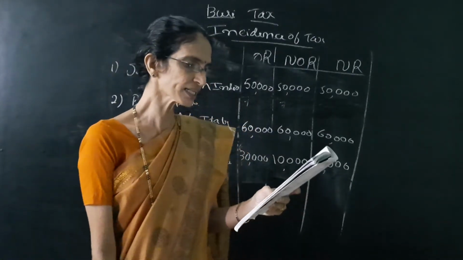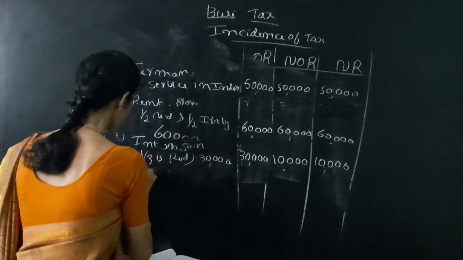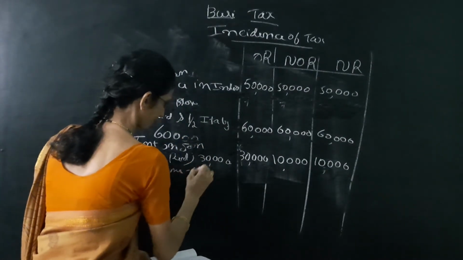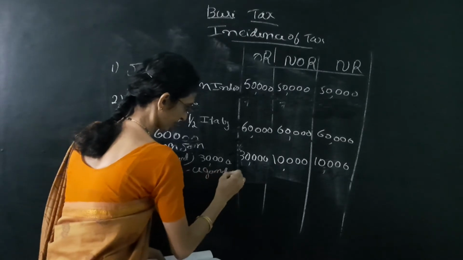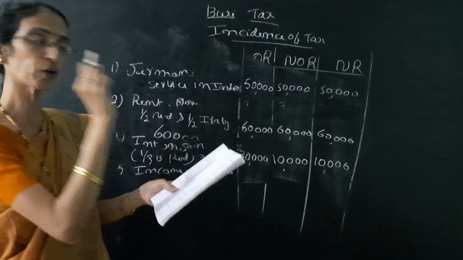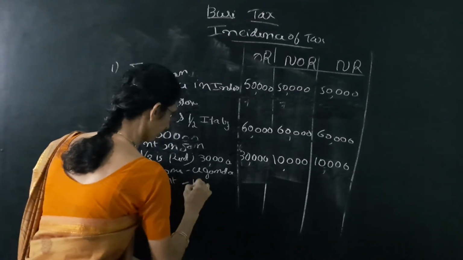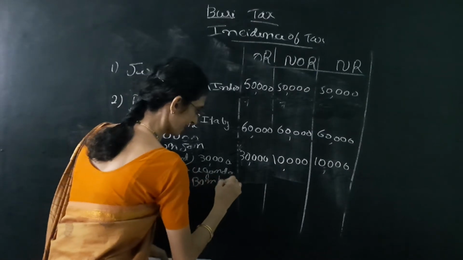Next one is income earned from business in Uganda, which is controlled from Bombay. It is important. This business is controlled from Bombay, that is India.